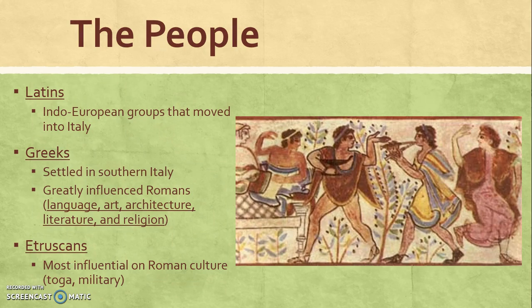The people who settled in the Italian peninsula came from different places. First, we have the Latins. They are an Indo-European group that moved into Italy. And we also have the Greeks. The Greeks started to move into Italy during a dark age, and they settled in the southern part of that peninsula. They greatly influenced the Romans, and we get a lot of the language, art, architecture, literature, and religion from the Greeks. The Etruscans are the most influential on Roman culture. This is where we get the toga and even their military style.